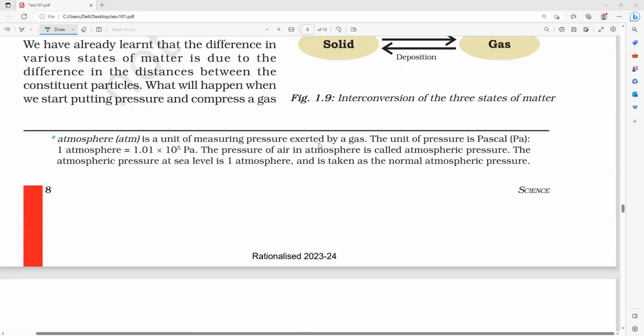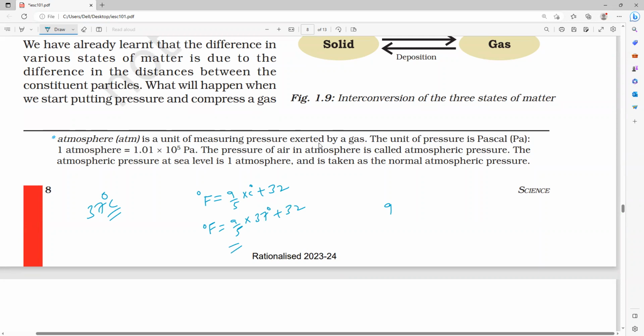What is the relation between degree Fahrenheit and degree Celsius? F equals 9/5 into degree Celsius plus 32. Is it yes or no, guys? For example, what is your body temperature? 37 degrees Celsius. So let me see how many degrees Fahrenheit that is: 9/5 into 37 plus 32.